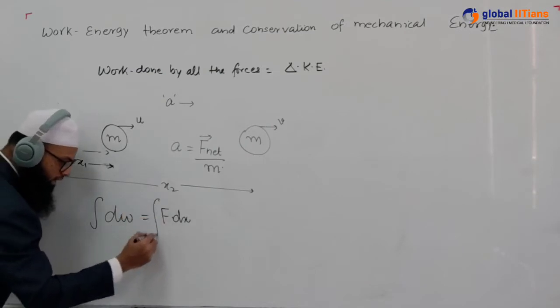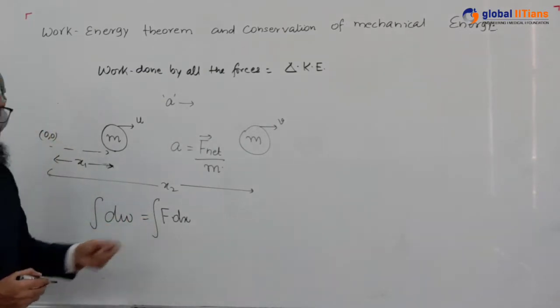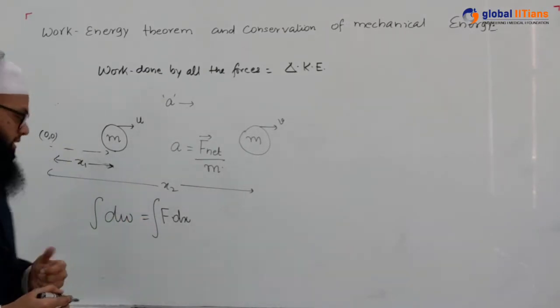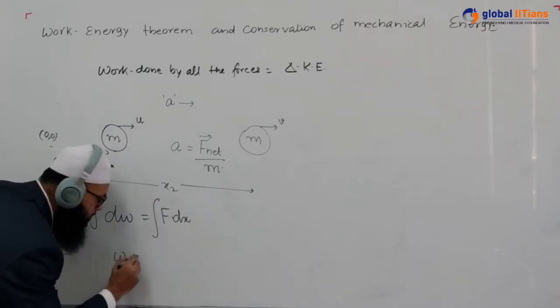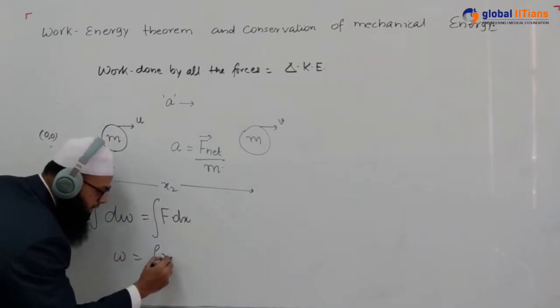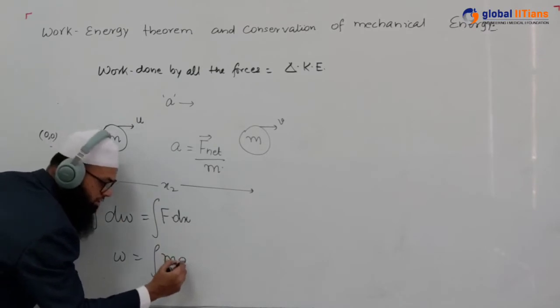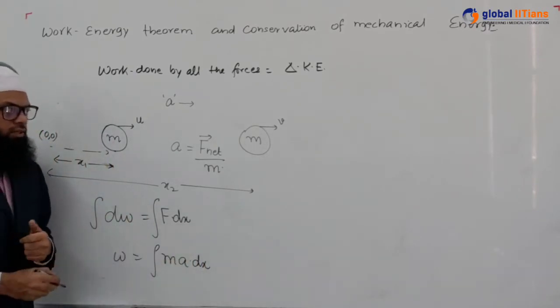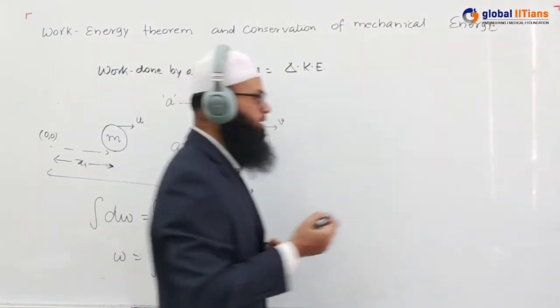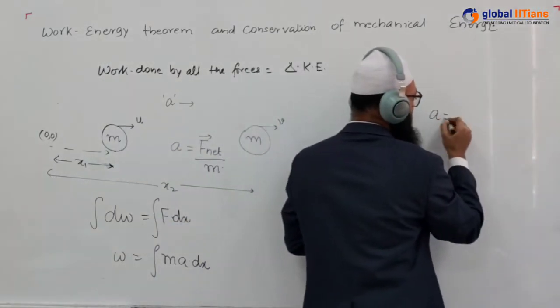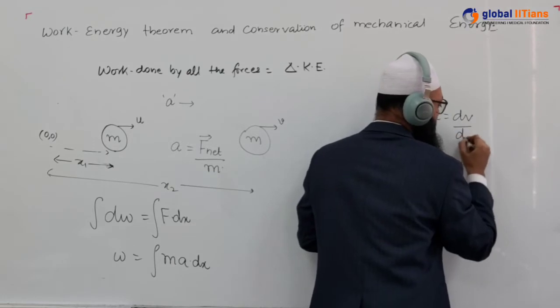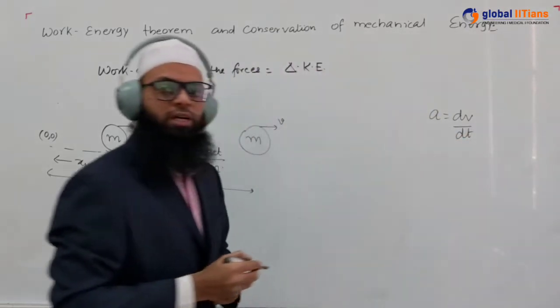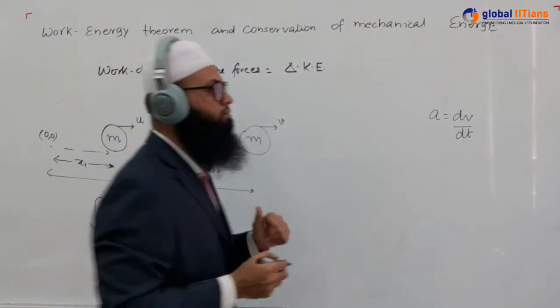Now in order to calculate the net work done, we put the integration sign on both the sides. So work done is going to be equal to the integral of F dx, and F can be written as mass into acceleration, m into a into dx. Now let us see how we can write the acceleration term. a is written as dv upon dt, rate of change of velocity.